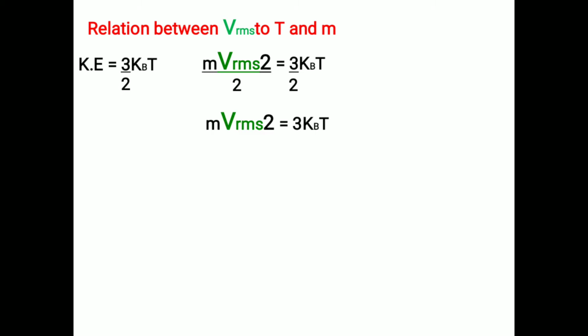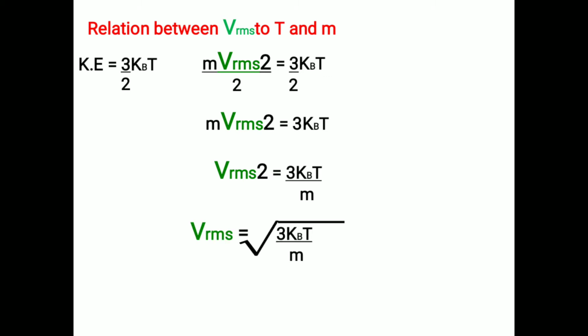Therefore mVrms square equals 3kBT. Vrms square equals 3kBT by m. Therefore Vrms equals root of 3kBT by m. From the above equation it is clear that Vrms is directly proportional to root T and Vrms is directly proportional to 1 by root m.